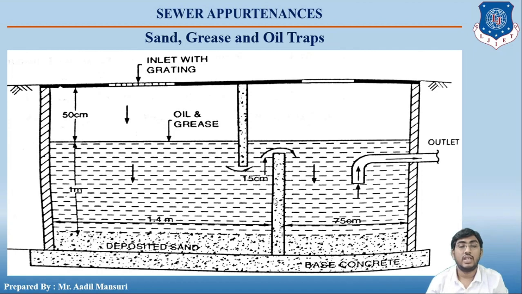You can see that at the top there is an inlet with grating, and two baffle walls are provided. The heavier particles get deposited at the bottom, and oil and fat, being lighter than water, float on the top, which is usually removed by the baffle wall of the hanging type. The remaining clear water is then transferred to the sewer line.